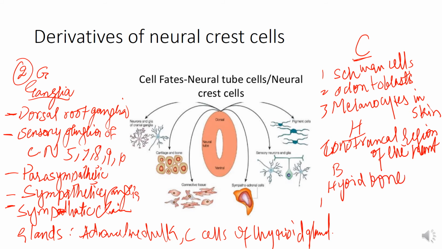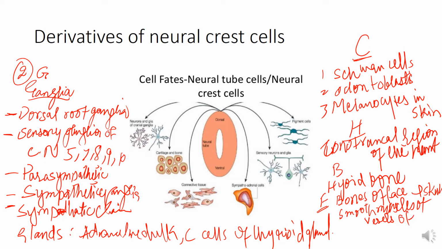Then comes the F. By F, we have the bones of the face and skull, smooth muscles of the vessels of face and forebrain.